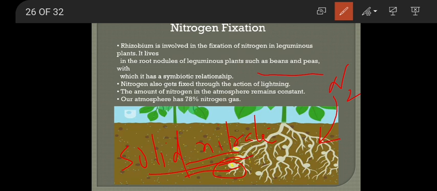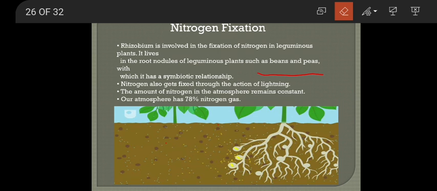These solid nitrates are soluble in the soil. So from the soil, the roots absorb the nitrogen in the form of nitrates. Thus, nitrogen from the atmosphere comes into the soil by the process we call nitrogen fixation. The main key role behind nitrogen fixation is played by certain bacteria called nitrogen fixing bacteria. One example of that bacteria is rhizobium.